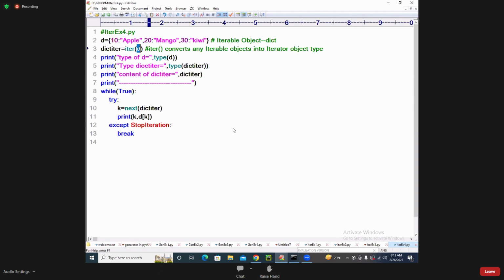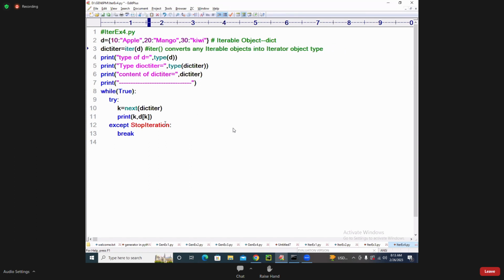You can use it. This D means only dictionary values are coming. By default it is taking keys. You can also use values here, only values you can get. But getting values into the iterator is not recommended now, my dear student. The recommendation, the most important thing, is we can use keys. Williams, are you okay, ma'am? Very good.